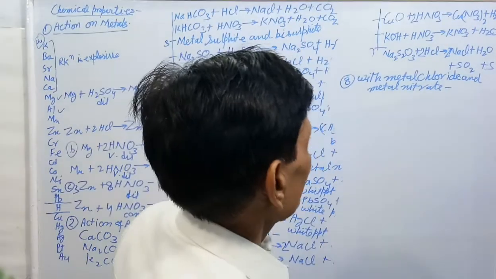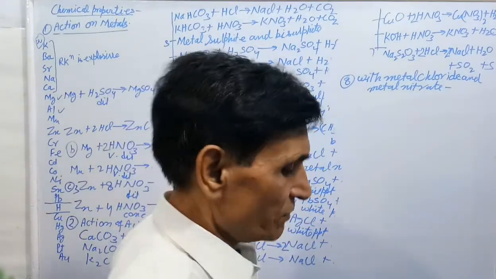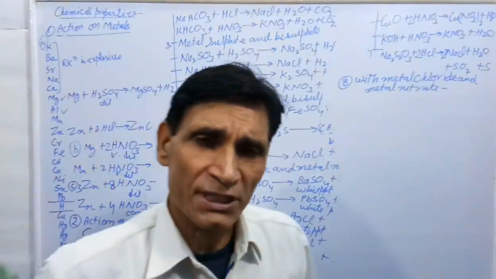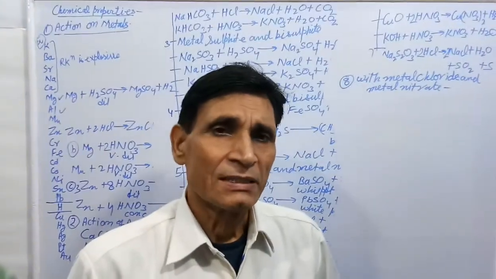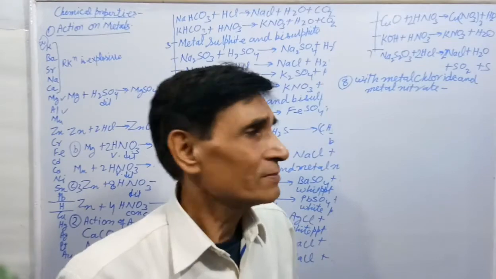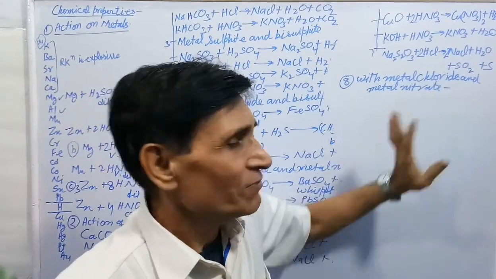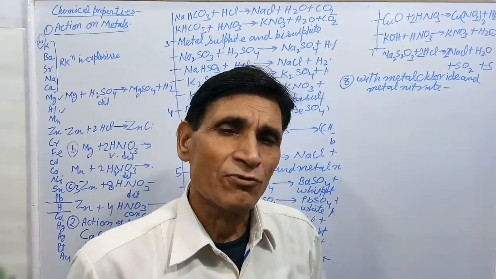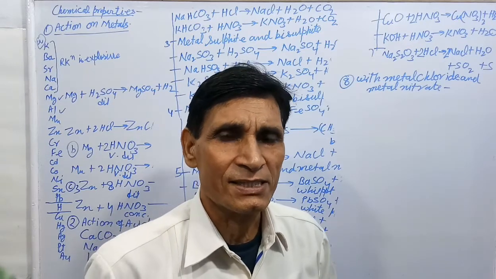Metal chloride and metal nitrate, on heating with concentrated sulfuric acid, undergo decomposition to form the respective metal sulfate salt with the formation of that volatile acid.